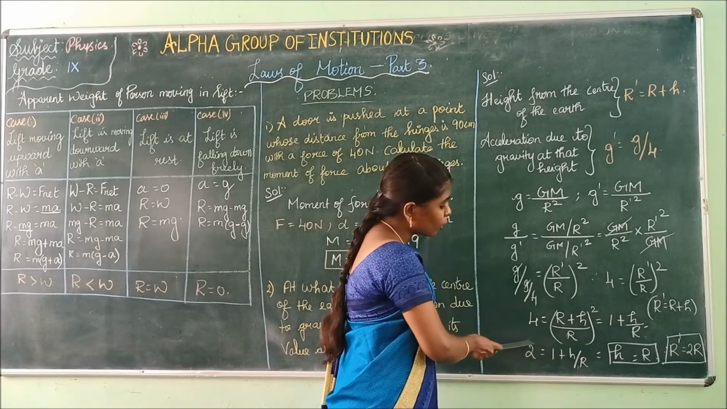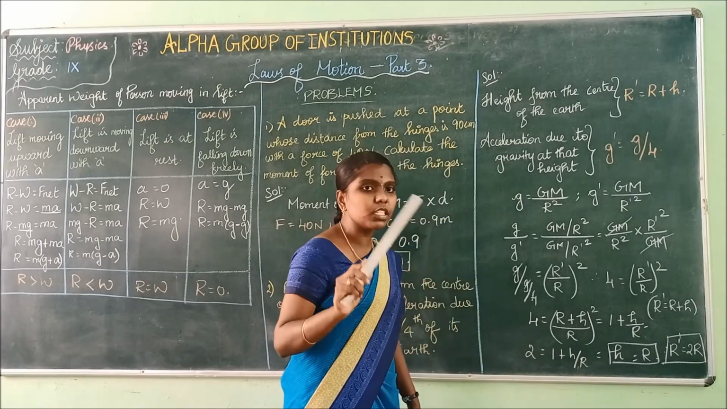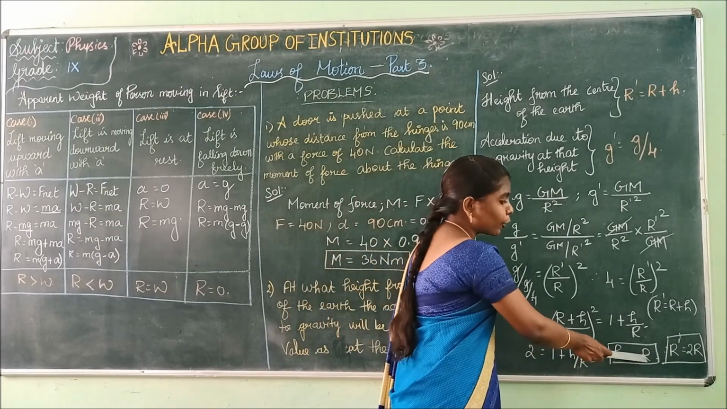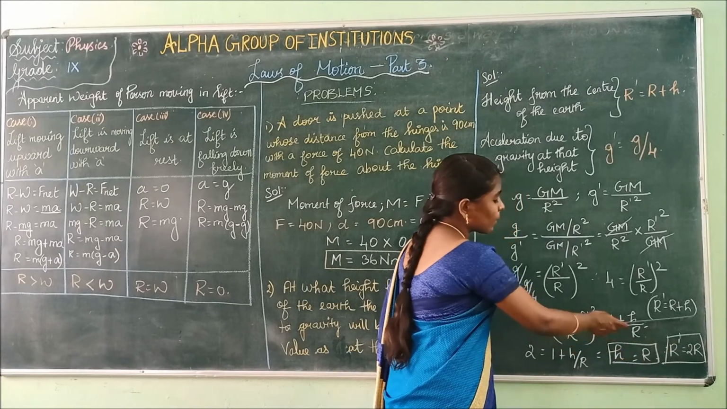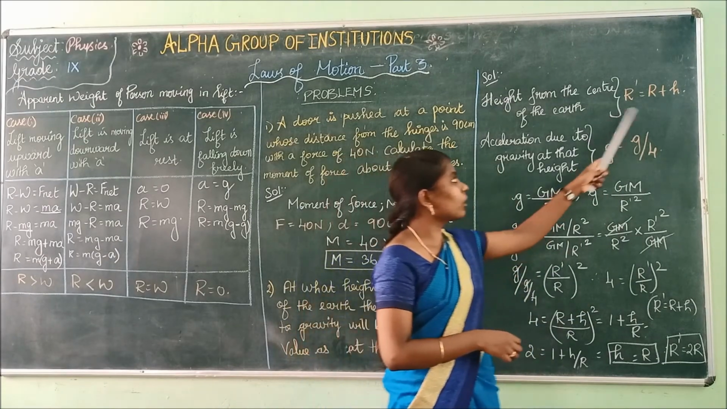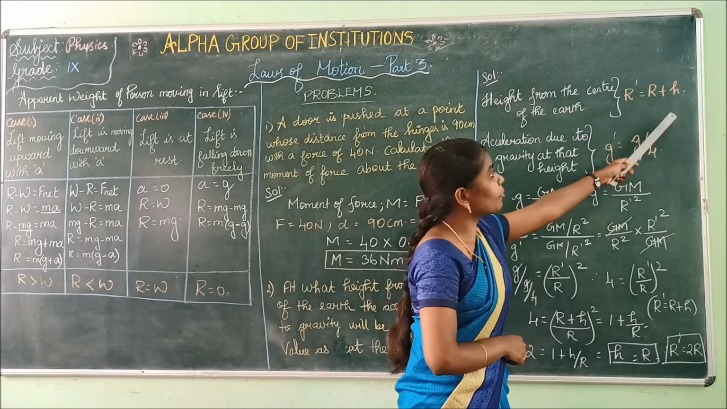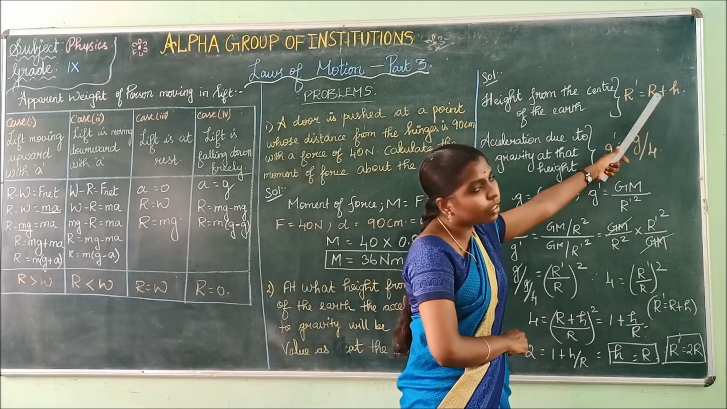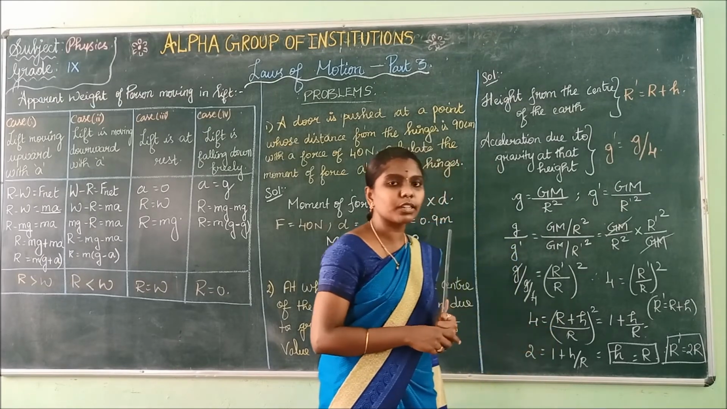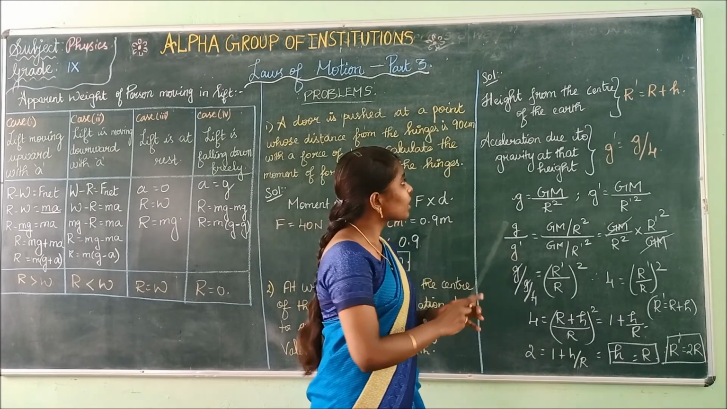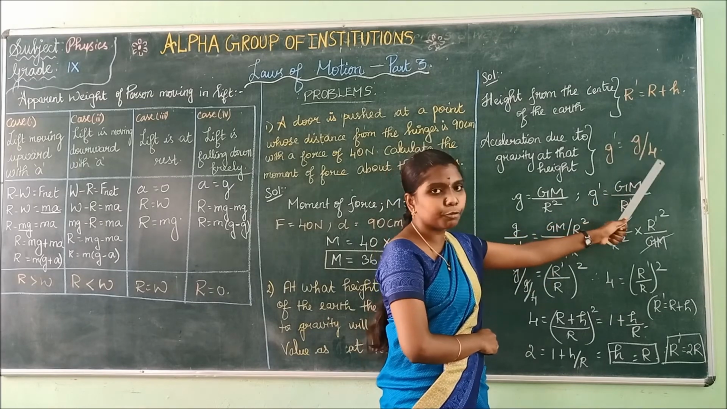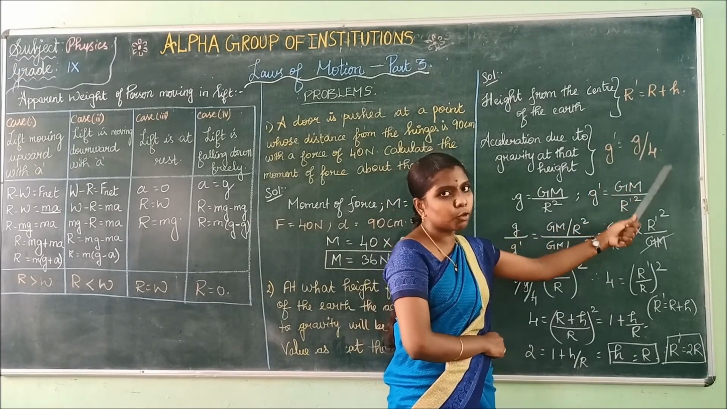Now, if this 1 goes to the left side, it becomes 2 minus 1. Yes, 2 minus 1 is 1. So h is equal to r. Now substitute h equal to r in r dash, which is equal to r plus h. What will be the answer? R plus r is 2r. So the value of r dash is 2r. Is it clear? The value of r dash is r plus h and g dash is equal to g by 4, which is g into 1 by 4.